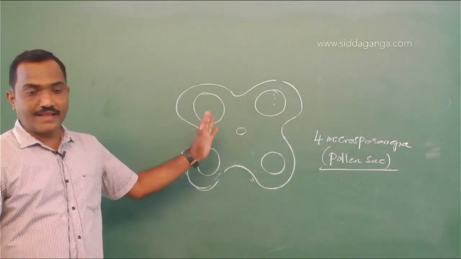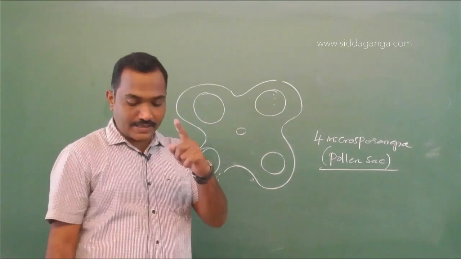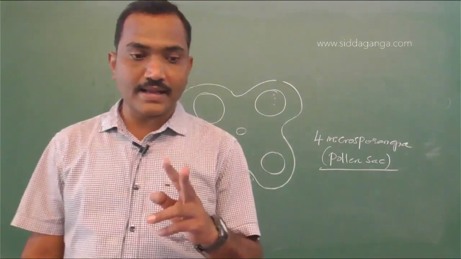So this is when the anther is young. When it is dehisced, both will be merged. So in a dehisced anther, we should say 2. In young anther, it should be 4.